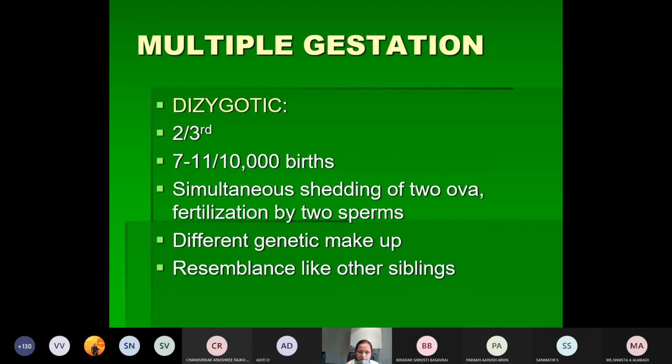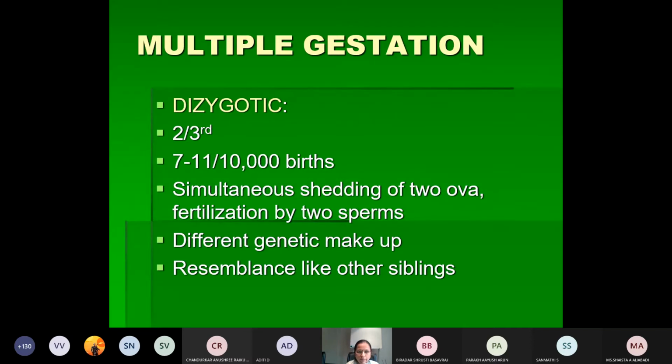Hereditary is the most common factor which is playing a role in the multiple pregnancy or twinning. In other mammals it is common, but in human beings, since we are mono-ovulatory, that is only one ovum is discharged in a single ovarian cycle, twinning is not common, whereas in others twinning is common because they are polyovulatory. More than one ovum will be discharged, which will be fertilized, leading to multiple births. So it is sporadic and accidental in human beings.